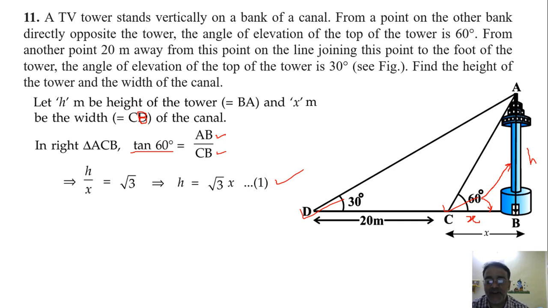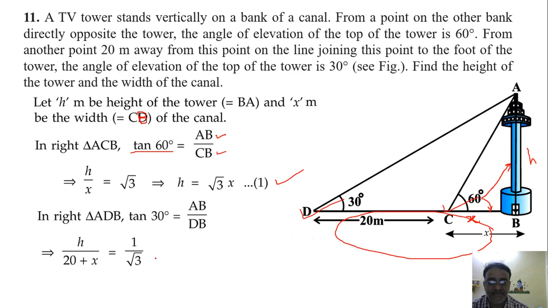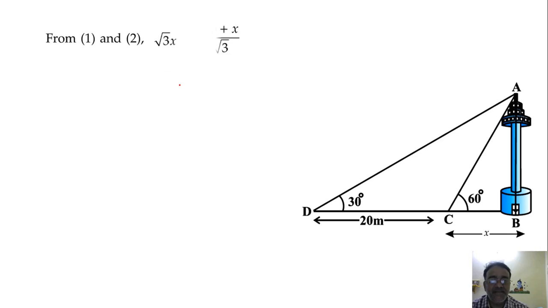Now we'll take the other triangle, that is ABD. So tan 30 degree is equal to h upon x plus 20. Now cross multiplication, so you will get h is equal to x plus 20 upon root 3. So from equation 1 and 2 we'll get root 3 x is equal to x plus 20 upon root 3. So root 3x into root 3 becomes 3x.